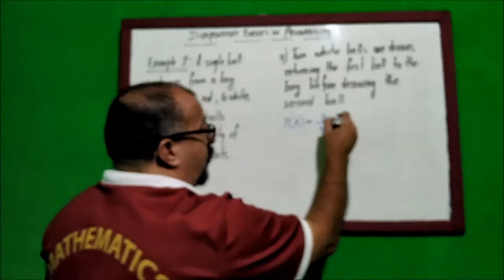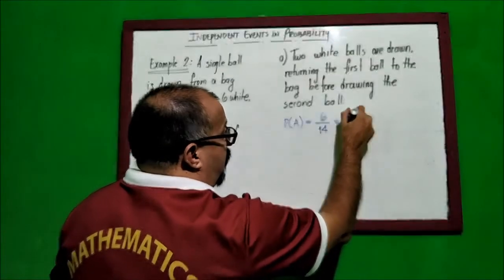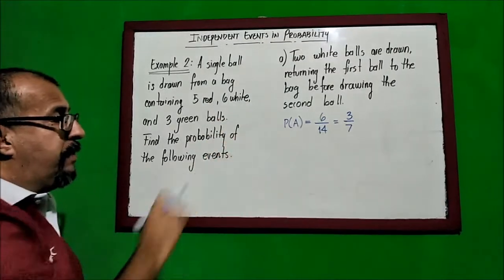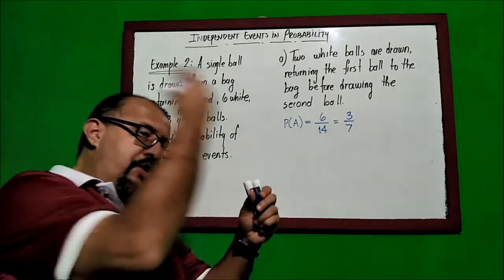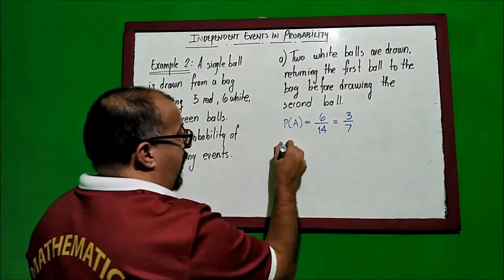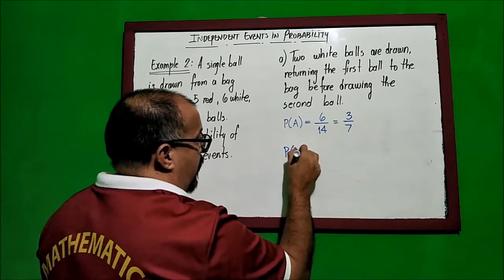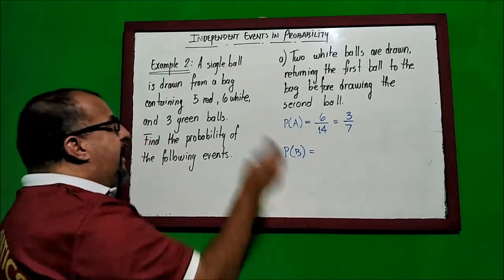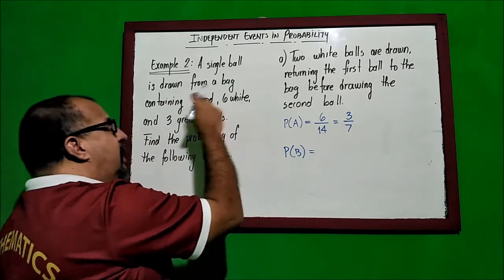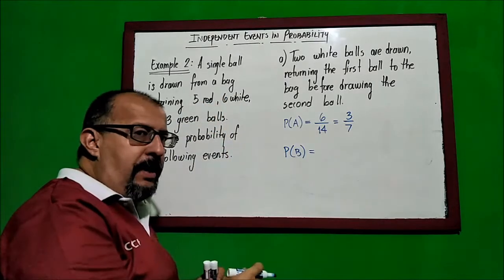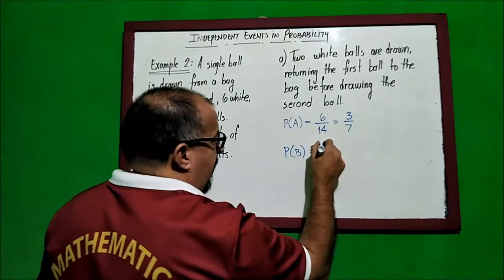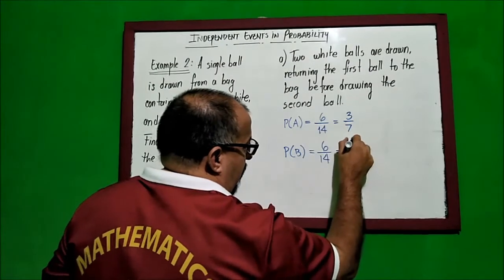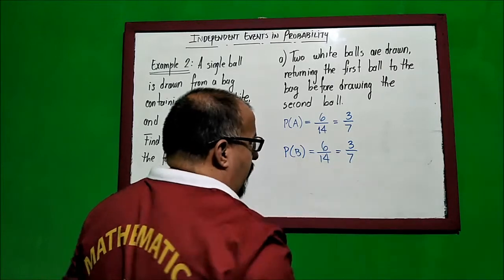Now, let's remember we always work with the lowest terms of this fraction. So this becomes 3 out of 7. That will be the probability of picking the first ball. Then we return the ball back into the bag and we draw a second ball. Since the ball was returned to the bag, again I have 6 white balls and 14 balls inside the bag. So I have again the same probability, 6 out of 14, written in simplest form as 3 out of 7.